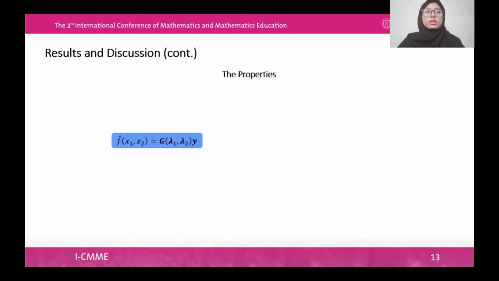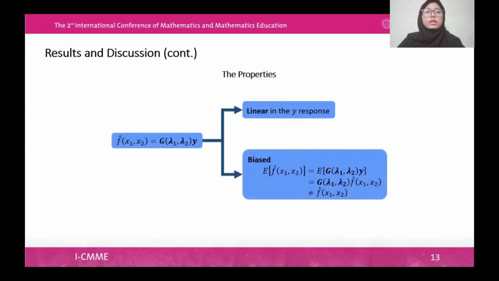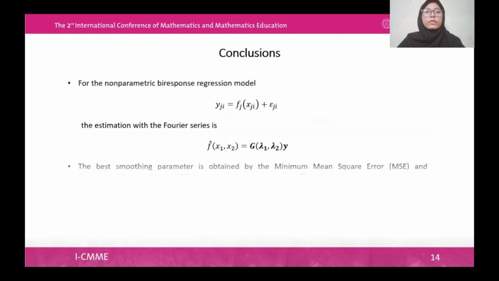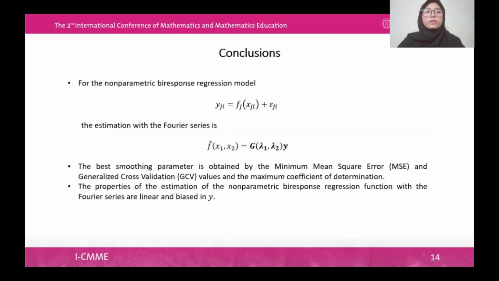This equation shows that the estimation is linear in the Y response and also biased, because E of f hat of x sub 1, x sub 2 is not the same as f hat of x sub 1, x sub 2. From this, we can conclude that for this nonparametric Biresponse regression model, the estimation with the Fourier series is given by this formula.